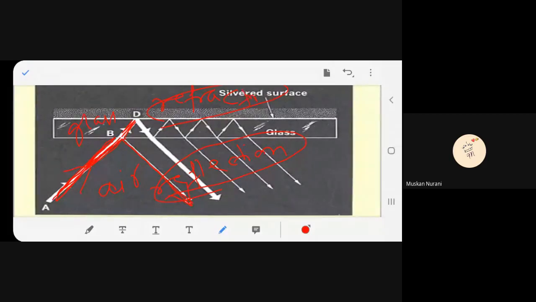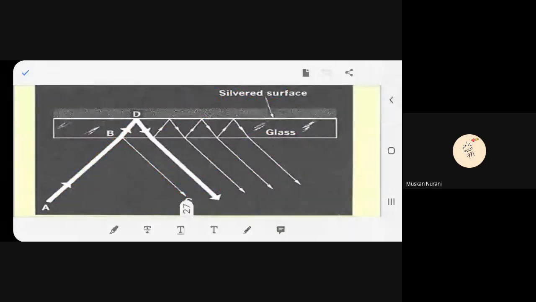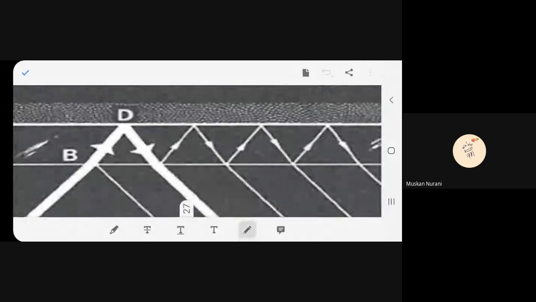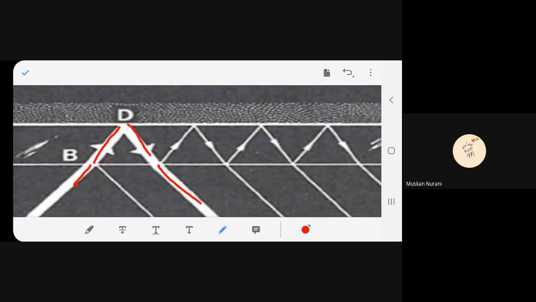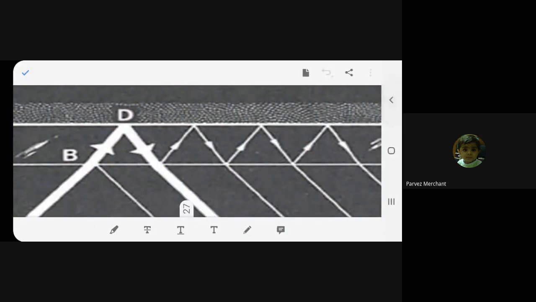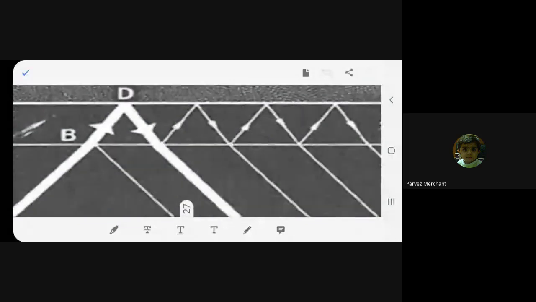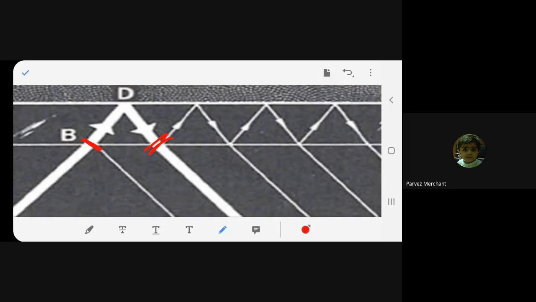So you can see over here, there's a bend of light. The light is not straight. From here the light bends. Here, again the light bends. It's a straight line, but here it is bending. It is going away. Can you see this? It is not a straight line, but there is a bend. From here also it is a bend. From here also it is a bend. Agree? Yes, ma'am.